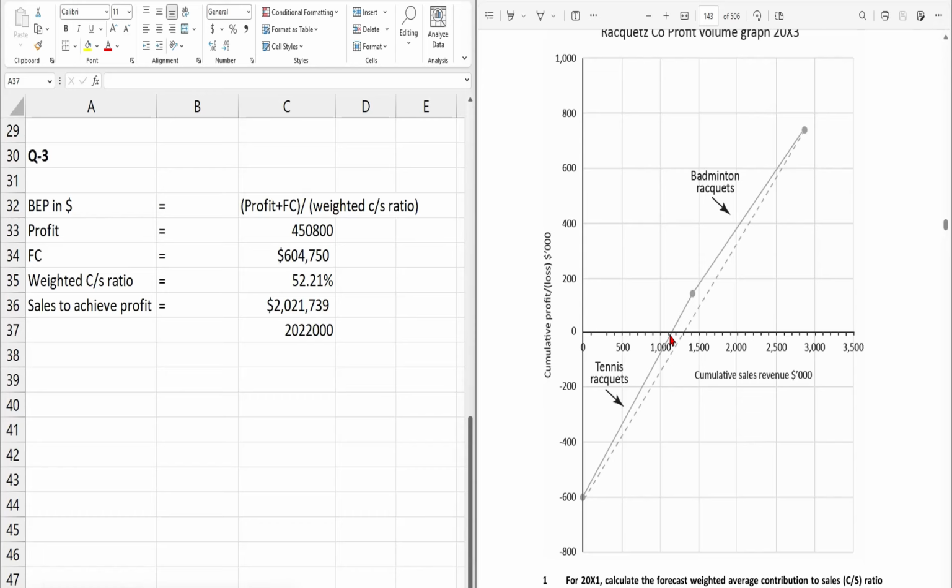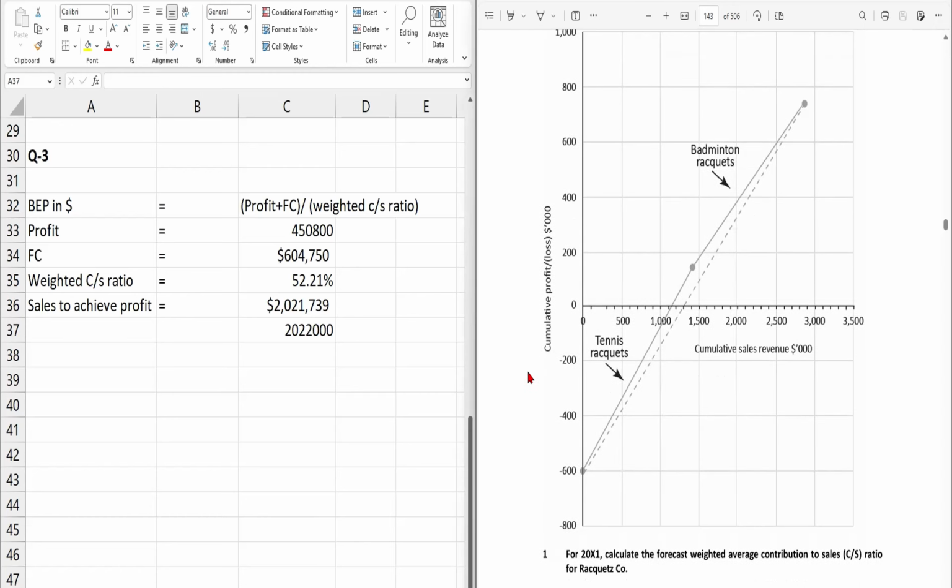That means according to their profitability. So don't get confused. The dotted line will represent the BEP according to the sales mix, and the straight line in front of the dotted one will represent the BEP again, but according to the CS ratio, that means according to the profitability of the product.